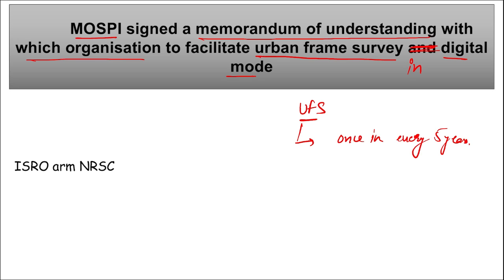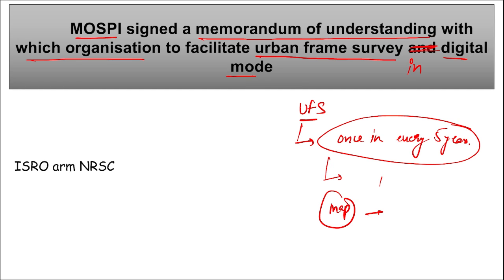And it is to basically talk about the frame of compact urban geographical units, and this helps to define clear-cut boundaries. This UFS will provide a map, and in that map boundaries like blocks, wards, towns are drawn on satellite pictures, right? So every 5 years this survey is done so that accurate data on the maps can be represented.